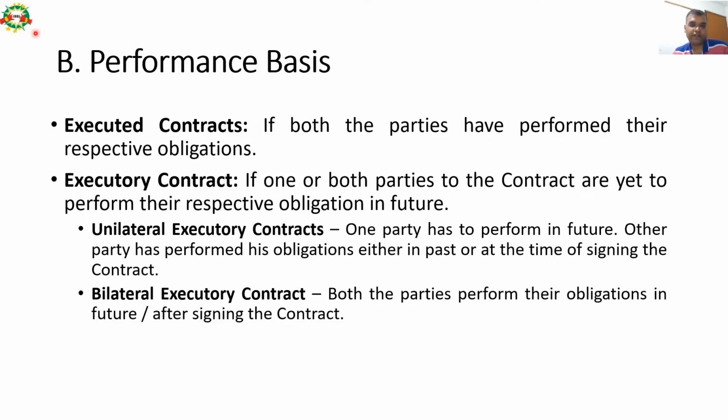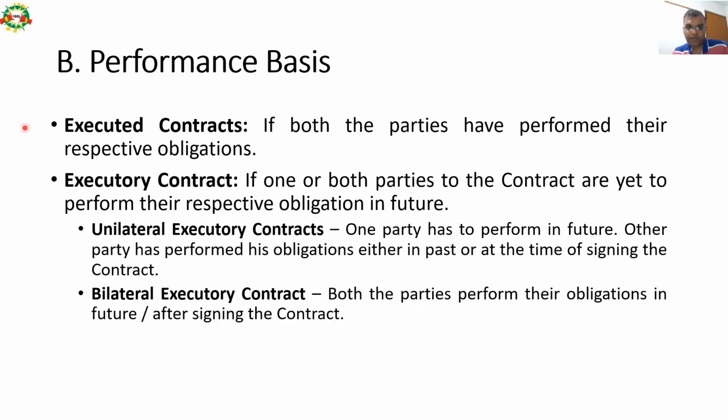Second set of classification is based on performance basis: executed contracts and executory contracts. So what is an executed contract? If both the parties have performed their respective obligations, the contract is called an executed contract. If one or both parties to the contract are yet to perform their respective obligations in future, it is called an executory contract. It can be of two types: unilateral executory contract and bilateral executory contract.